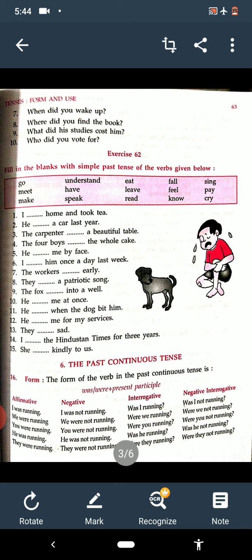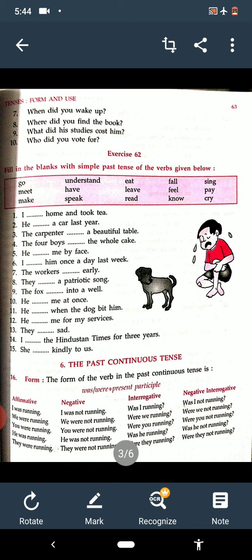Now today we are going to start the past continuous tense. It is past continuous tense. As the word continuous shows that something is going on in the past. Something was going on in the past. So the ing form of the verb will be used. And ing form of the verb is called present participle. What is that called? It is present participle.